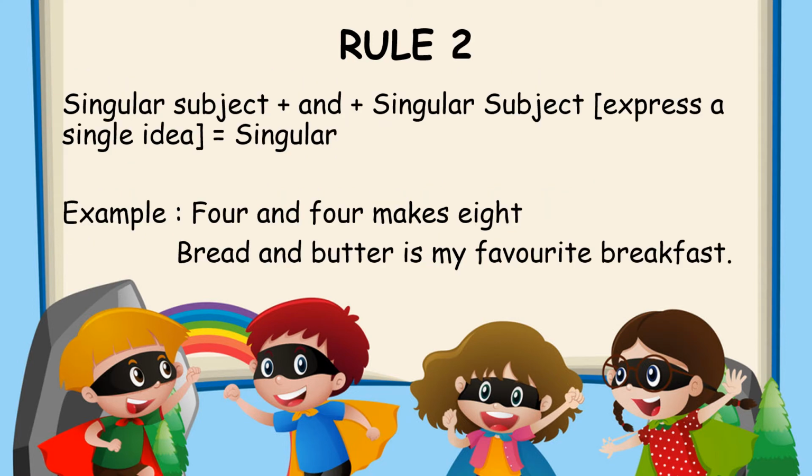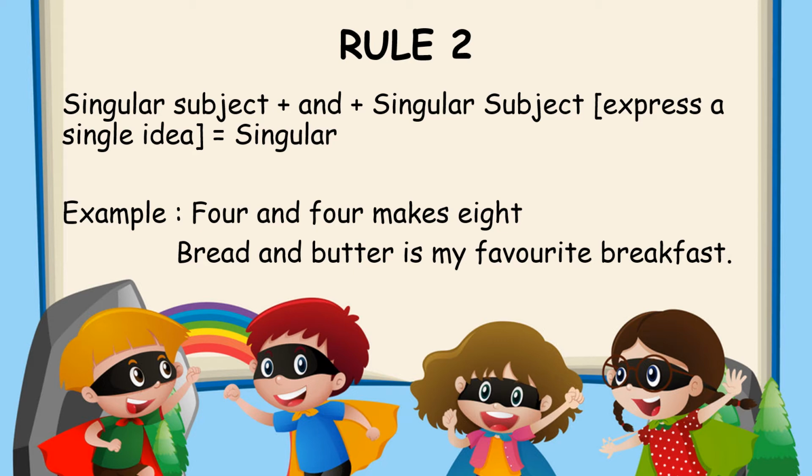Rule number 2. Singular subject plus and plus singular subject. Now if both the subjects are expressing a single idea, then the whole thing is singular. For example, 4 and 4. Both the subjects, 4, are expressing a single idea. So we take the whole thing as singular. So according to the golden rule, if the subject is singular, the verb will have s or es. So 4 and 4 makes 8.